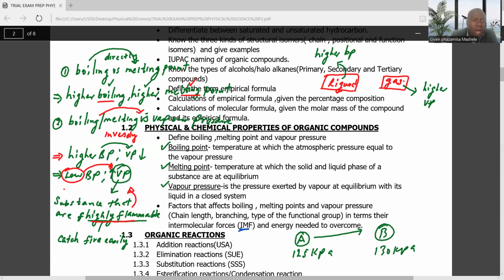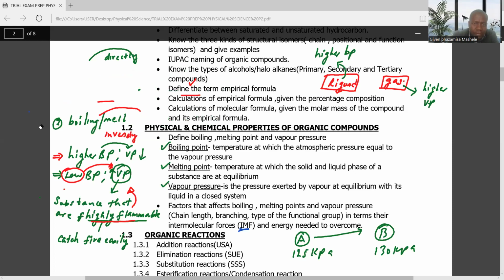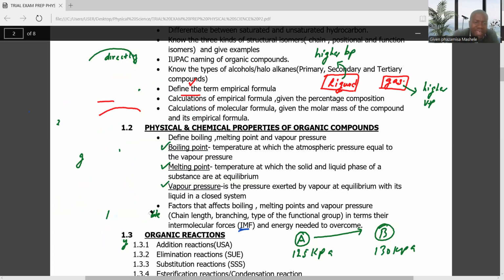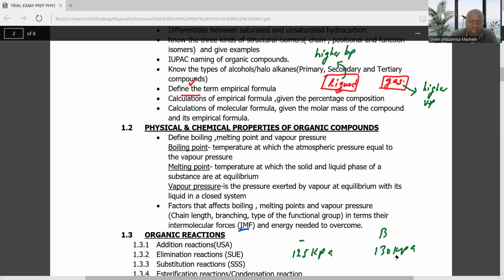Right, let's now proceed. So now I want us to talk about the factors that can affect the boiling points, the melting points, and also the vapor pressure in relation to their intermolecular forces.